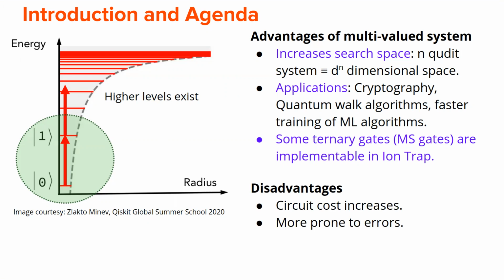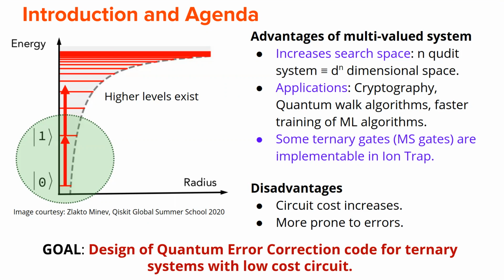But there are some disadvantages of multi-valued systems as well. The disadvantages are the circuit cost increases and the system becomes more prone to errors. It becomes more difficult to control in the laboratory. So our goal here is that we want to design some quantum error correcting codes for ternary systems so that the codes and the circuits are compact, the number of qubits required is small and the circuit cost is low.